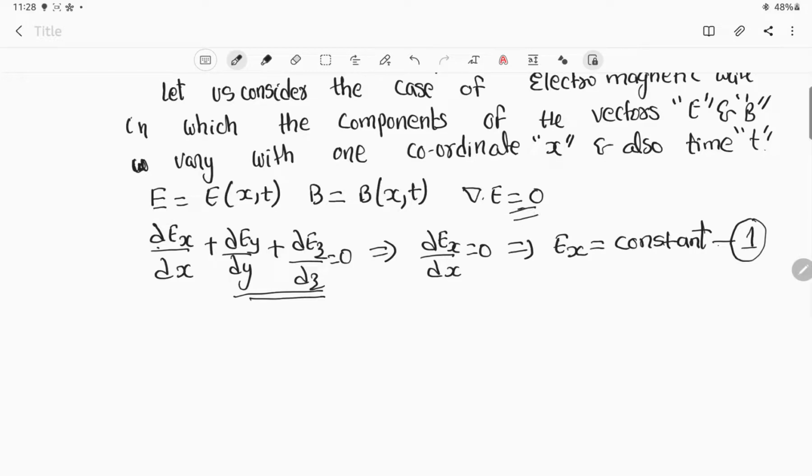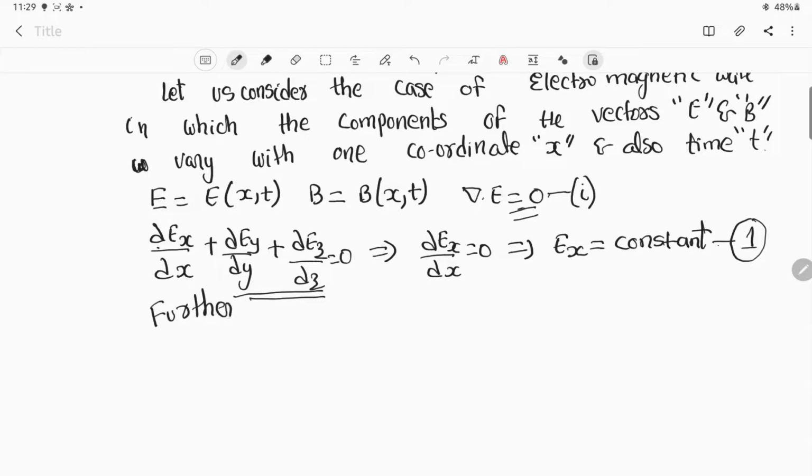Now this is the equation we got, which resembles Gauss law in electricity, where the value of charge density is equal to 0. That is the reason you directly got del dot E is equal to 0. In the same manner, we move further.